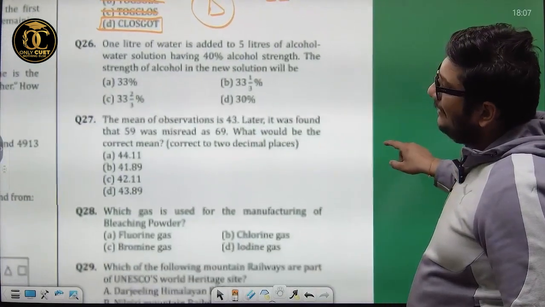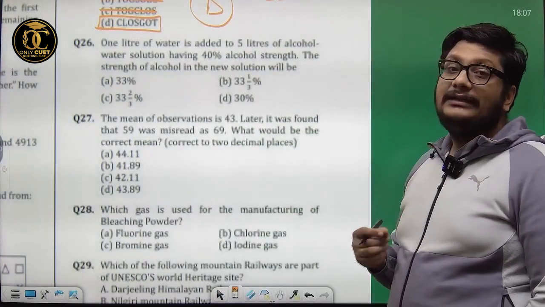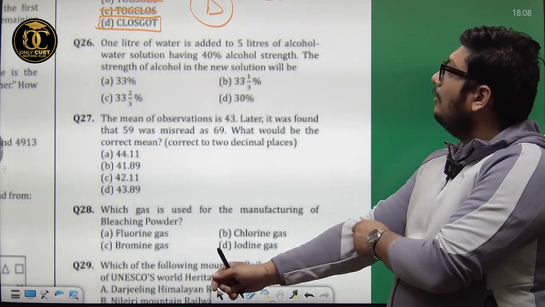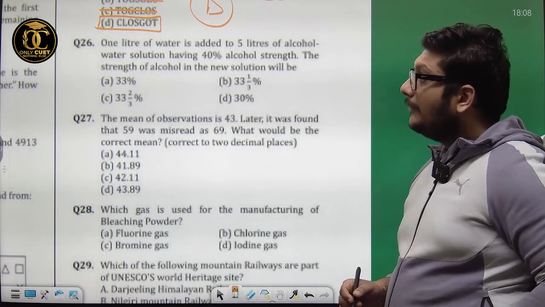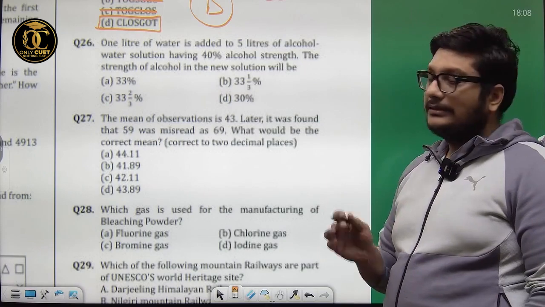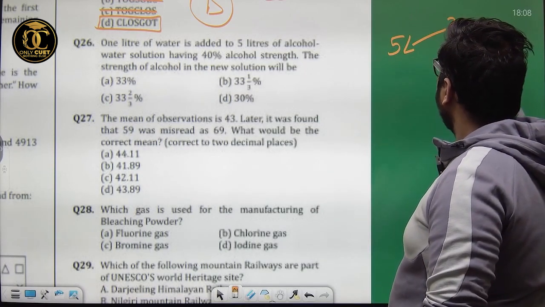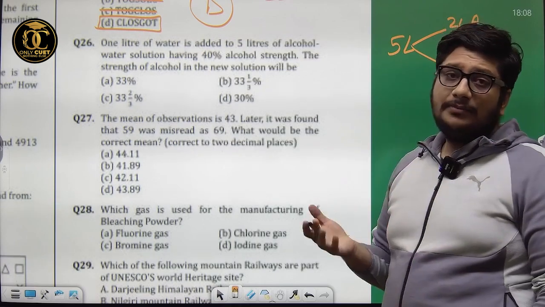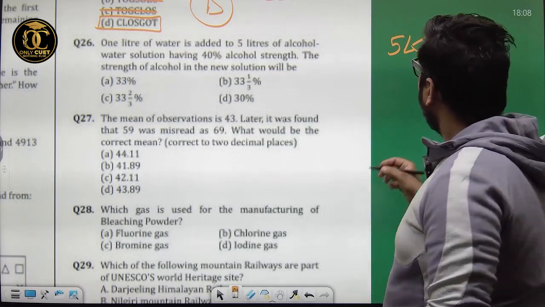Question number 26. 1 liter of water is added to 5 liters of alcohol-water solution having 40% alcohol. What is the strength of alcohol in the new solution? So 5 liters of solution has 2 liters alcohol and 3 liters water at 40% concentration. We are adding 1 liter of water.